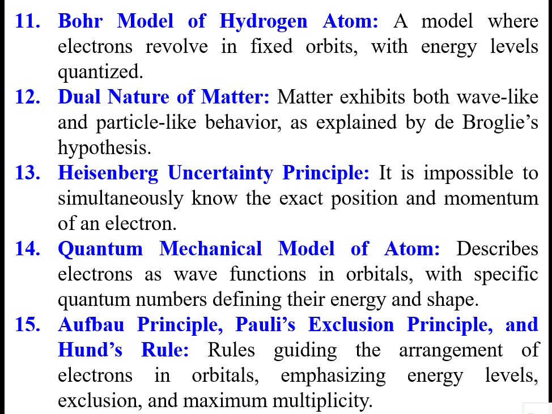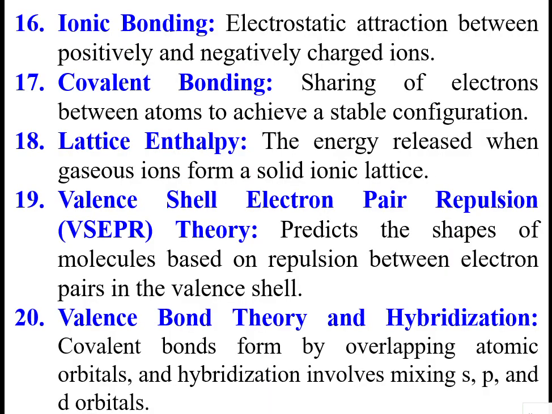And Hund's rule says that while electrons are being added to an atom, first they fill the outermost orbitals singly, and only after that the pairing will start. Electron pairs will form only when the orbitals are half filled. In one orbital, one electron; in another orbital, one another electron. Once the outermost orbitals are filled with single electrons, then they start pairing.